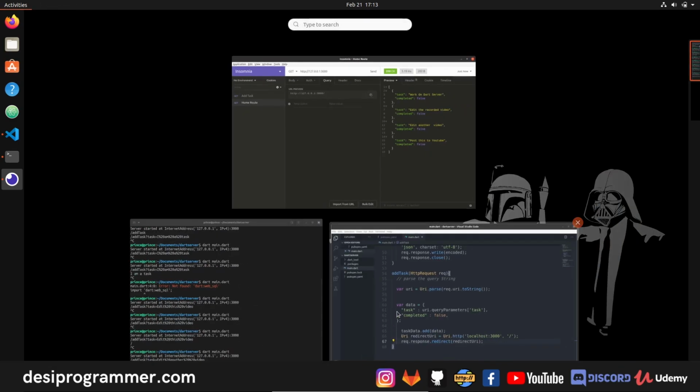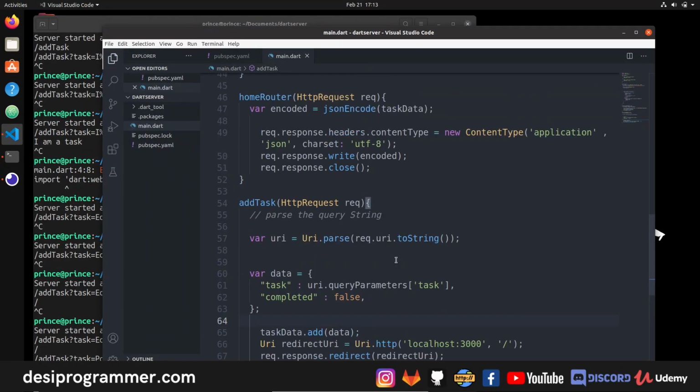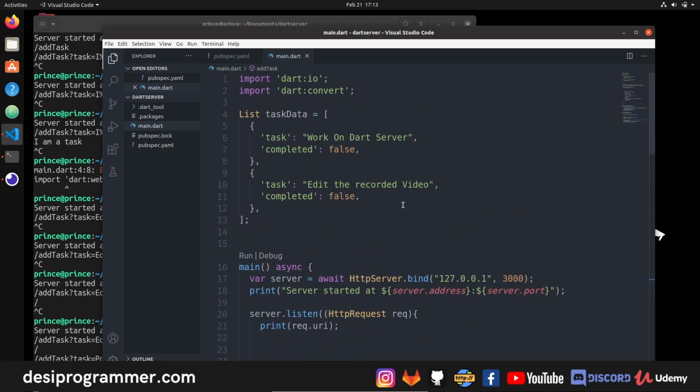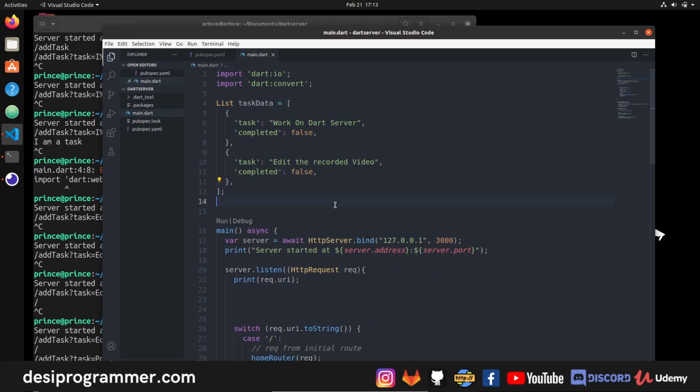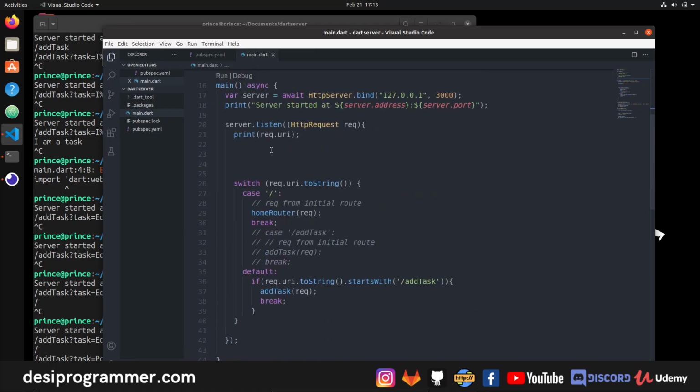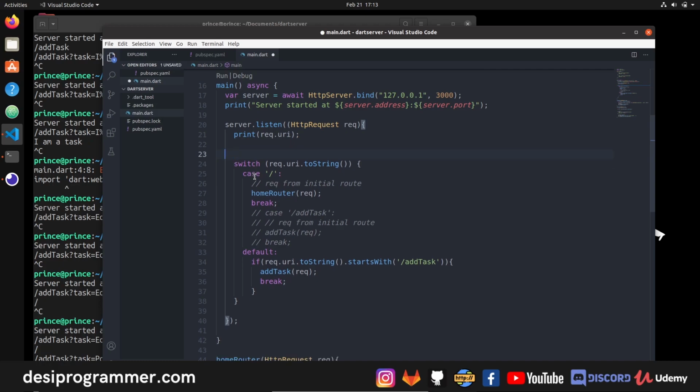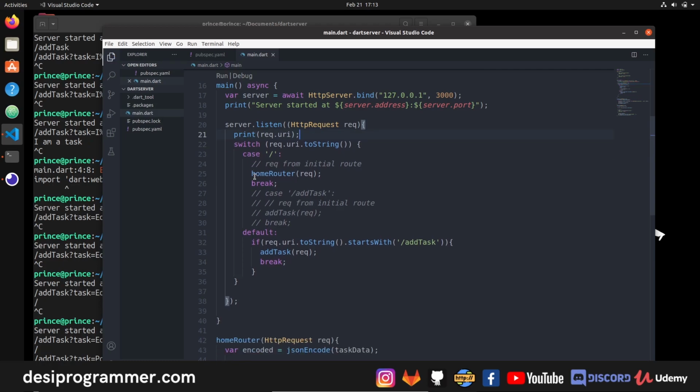The reason why I won't do so is because even if I use the package which is Mongo Dart, that package too is very unstable. So even if I connect to a database, it doesn't work very well with data insertion or data retrieval. I have already faced that issue a lot, so I'm not going to do that here once again. But in simple terms, although Dart could be very powerful or very useful in terms of Flutter, I still don't think that coding a web server or an API using Dart is very fruitful at this moment.